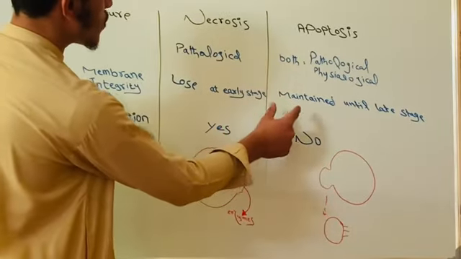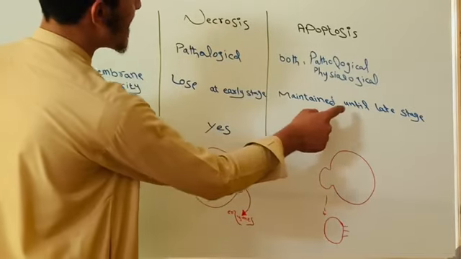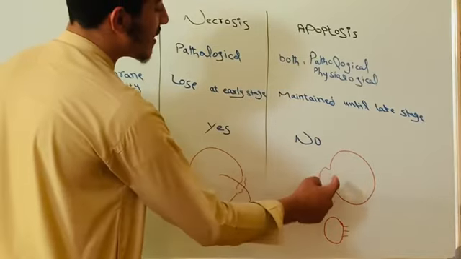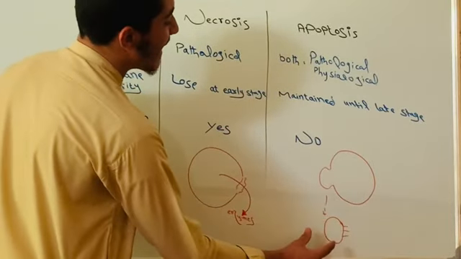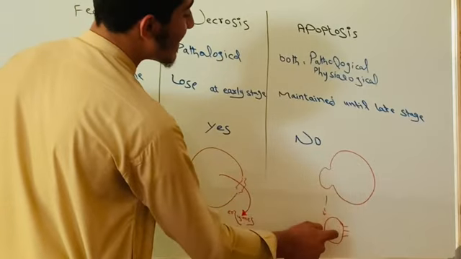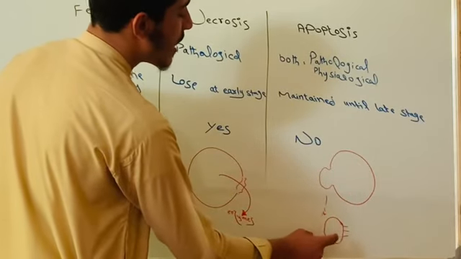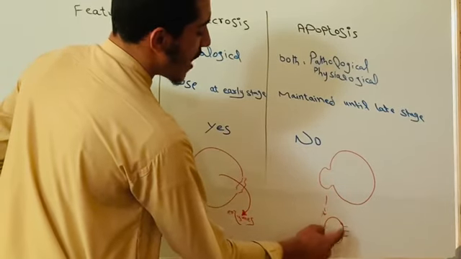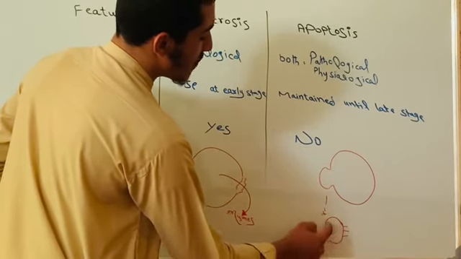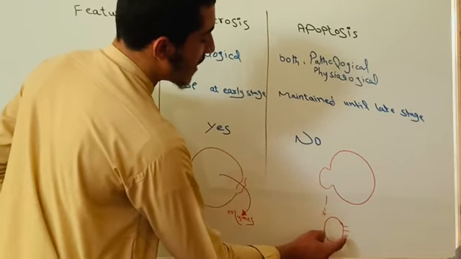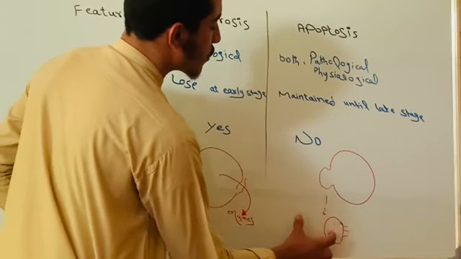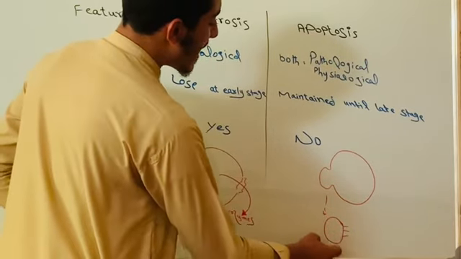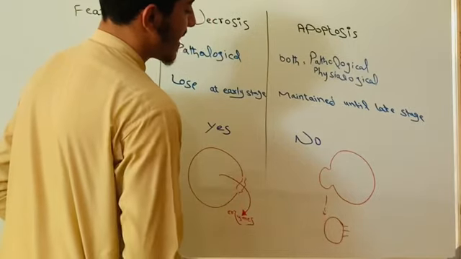But in apoptosis, apoptotic cells maintain their membrane integrity until a late stage. They don't let their components leak out. At a late stage, these components bud out like a package. All these components are inside this package. We call this package an apoptotic body. After that, the cell releases some molecules on the surface of these apoptotic bodies. We call these molecules opsonins, which attract the macrophages to come and phagocytose these apoptotic bodies. So we can say no enzymatic digestion, no inflammatory process.